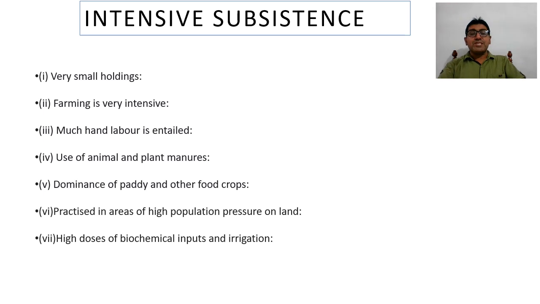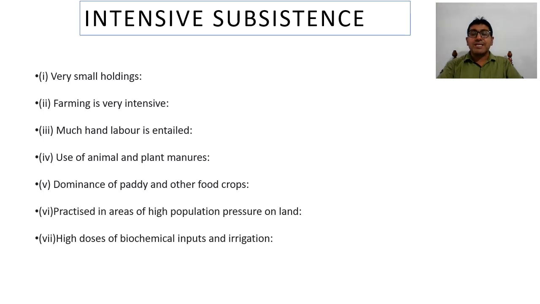What are the features of this? First, very small holdings, as we have discussed earlier, and I have even thrown light on the reason. Farming is very intensive. It means that even a smaller portion of the land is not left uncultivated.